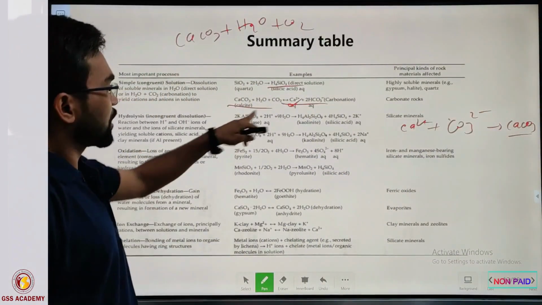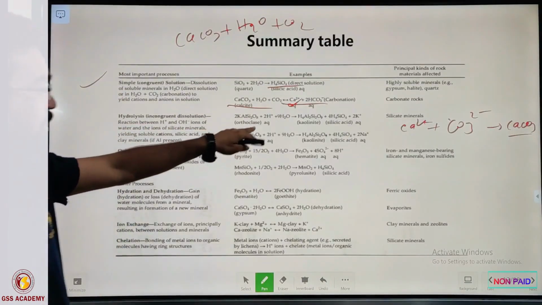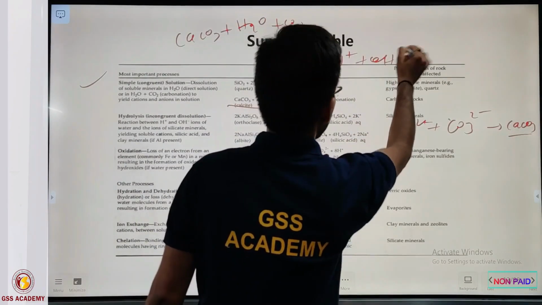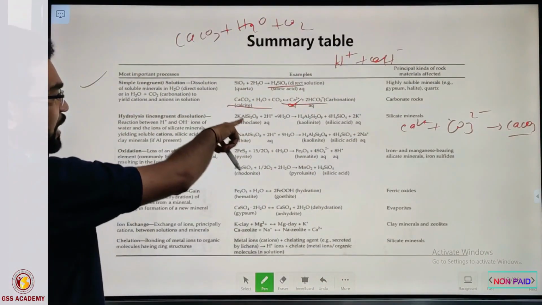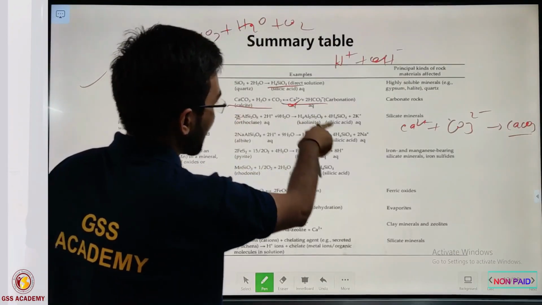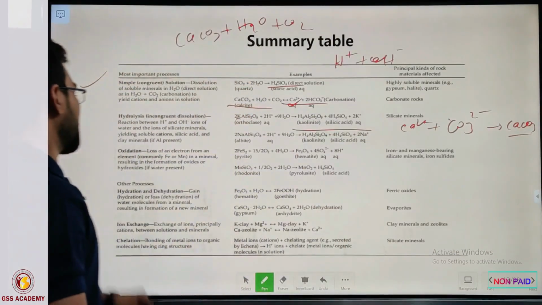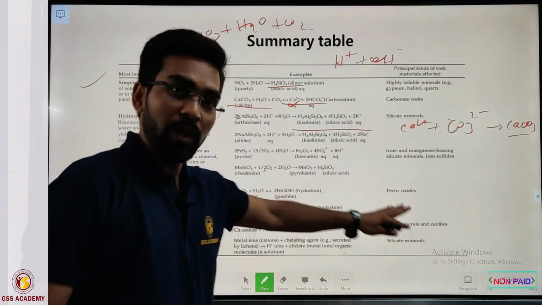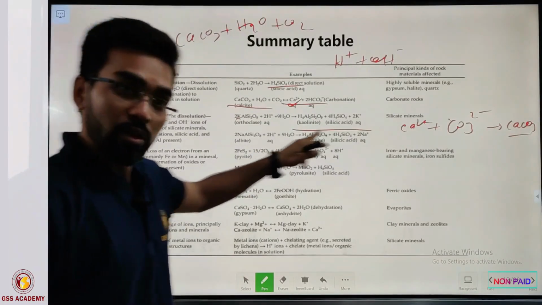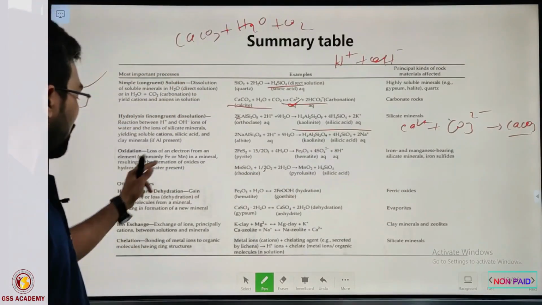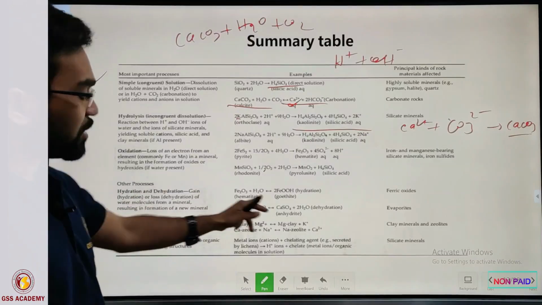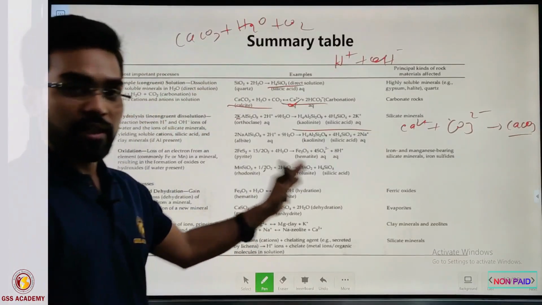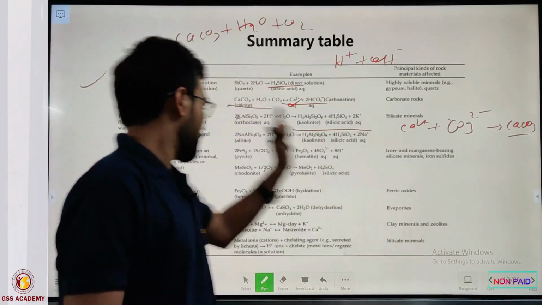These are called carbonation. Hydrolysis is incongruent dissolution, where H+ and OH- ions break and react with the silicate minerals, liberate the metal cation and form new mineral phases. In oxidation, there is an addition of oxygen or removal of hydrogen, or you can say there is a loss of one electron. After that, hydration and dehydration. We understand that hydration is simply the addition of water, and dehydration is the removal of water.